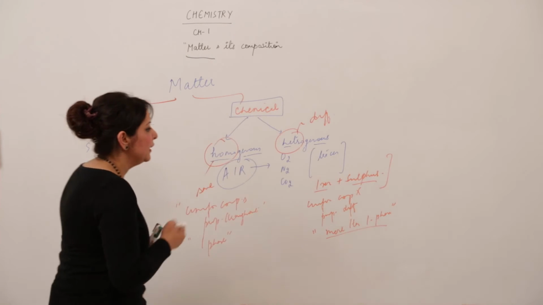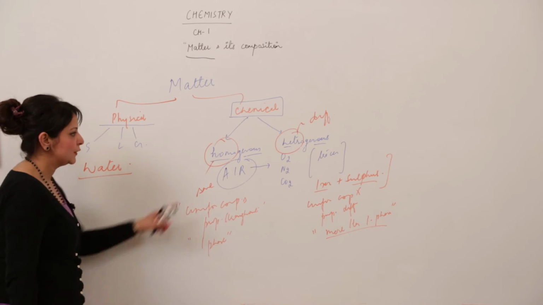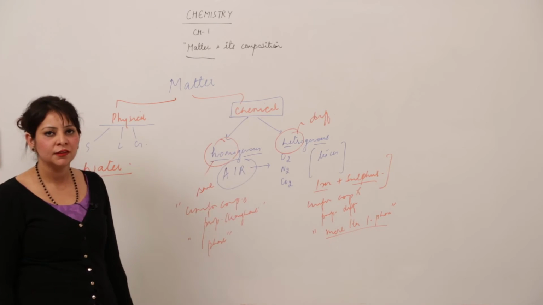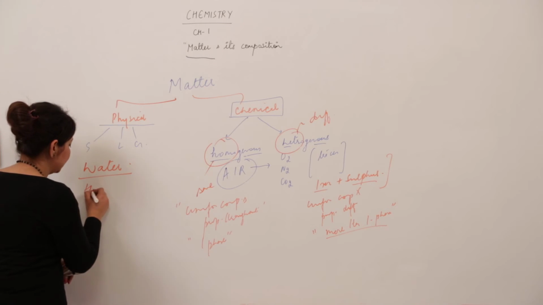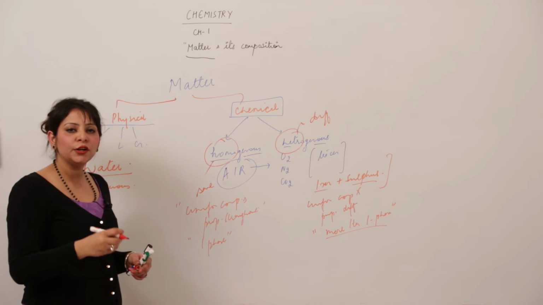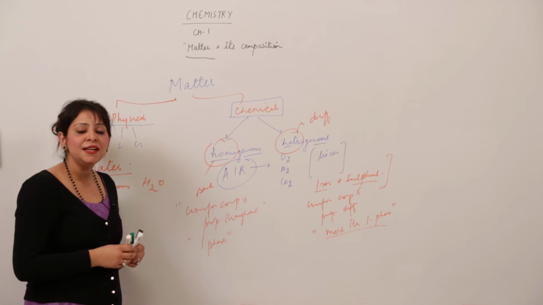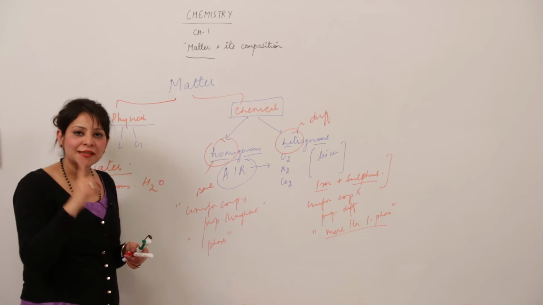For example, we have water. So how will you classify water, as homogeneous or heterogeneous? Yeah, it will be homogeneous. From whichever sample you pick, the water will exhibit the same properties, though it contains hydrogen and oxygen atoms. But still, the properties, the composition, and the phase are one.